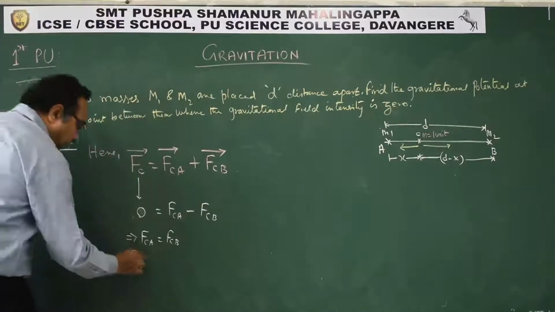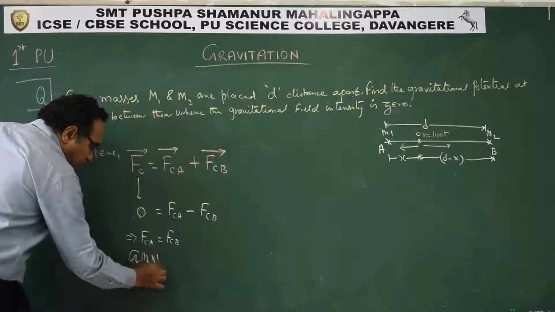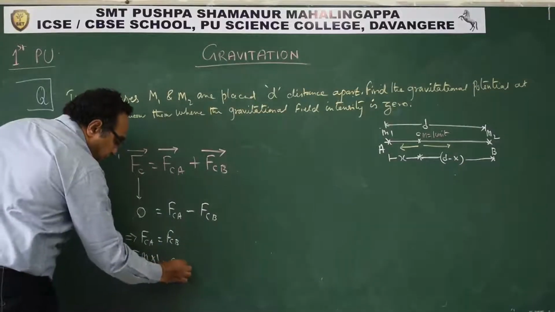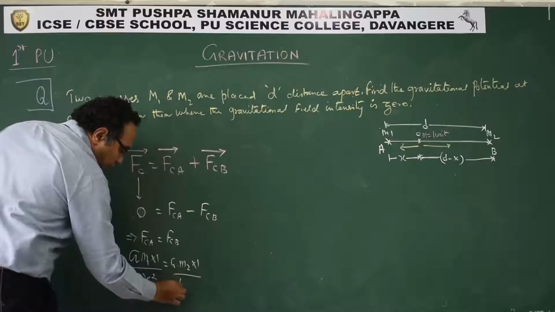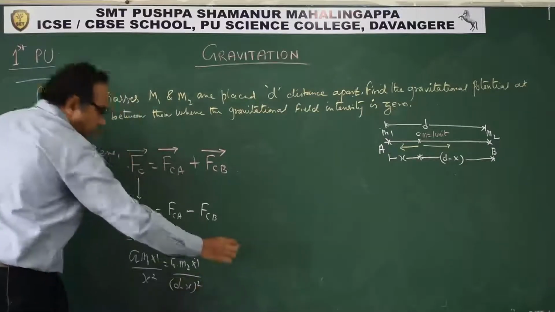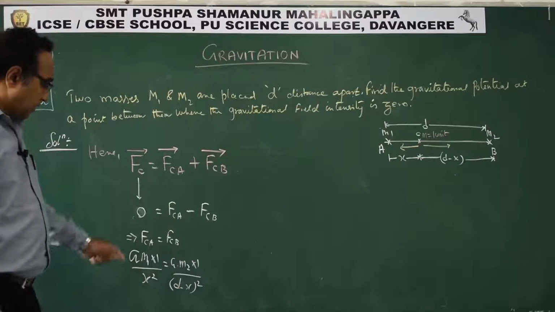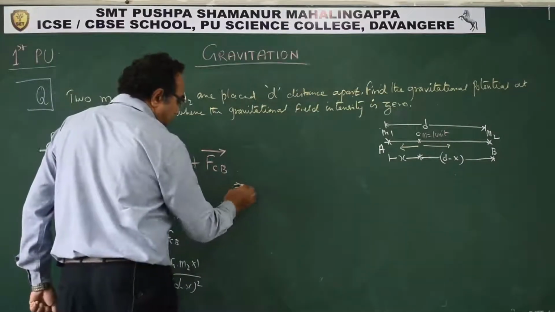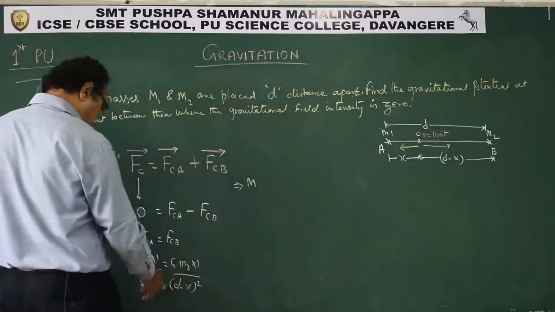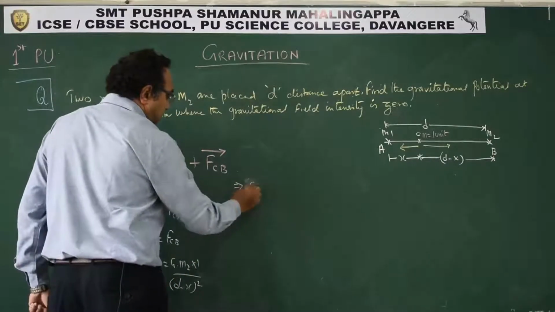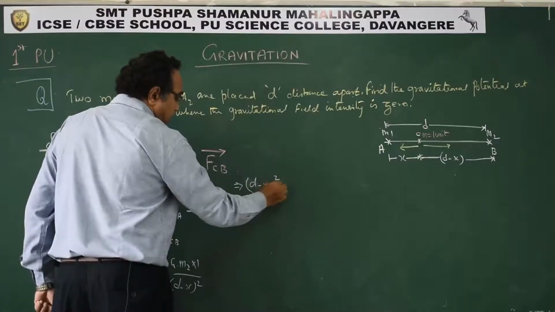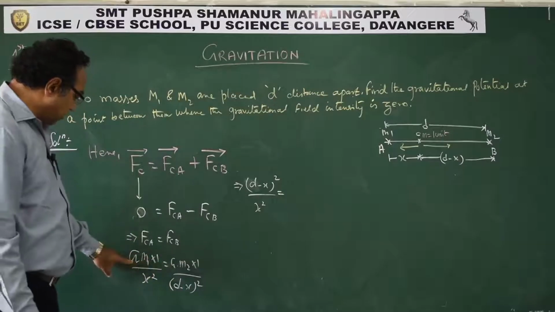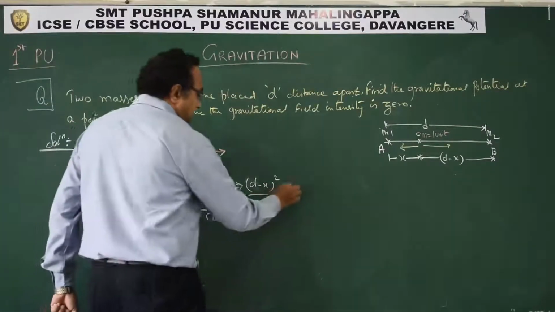F_CA at A is G M1 into 1 upon x square. This is equal to G M2 into 1 upon (D minus x) the whole square. This is what we get. G cancels out. From this what can we conclude? This means (D minus x) the whole square upon x square is equal to M2 by M1.